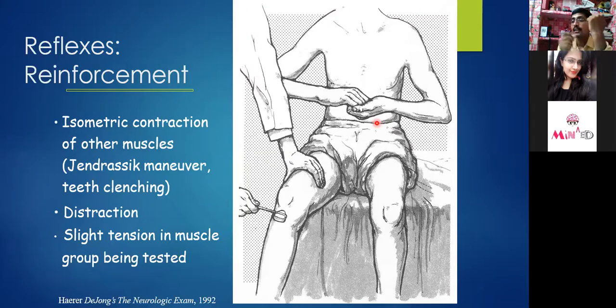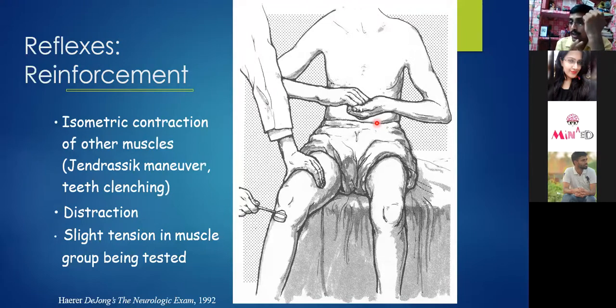No, the reflex examination should be done before the patient gets an idea of what you are about to do. You should never tell the patient what you are going to do or what will happen. That should not be followed in reflex examination. You will just do it suddenly and see the response.